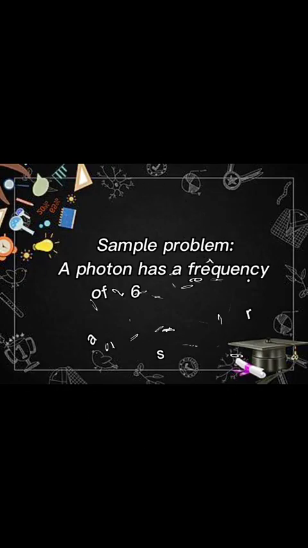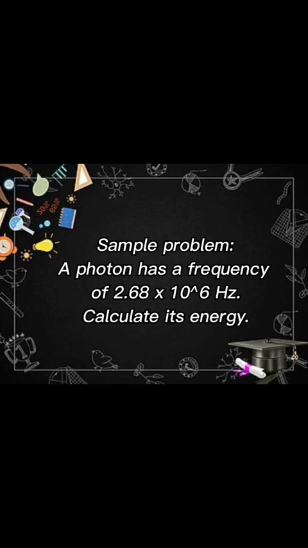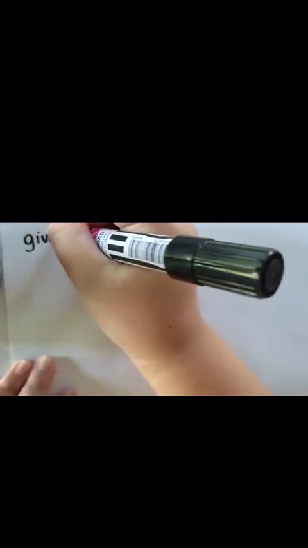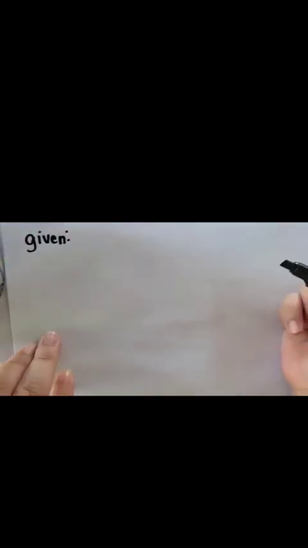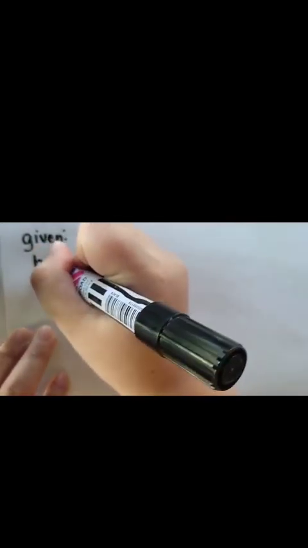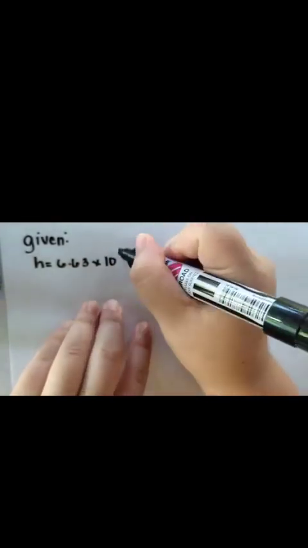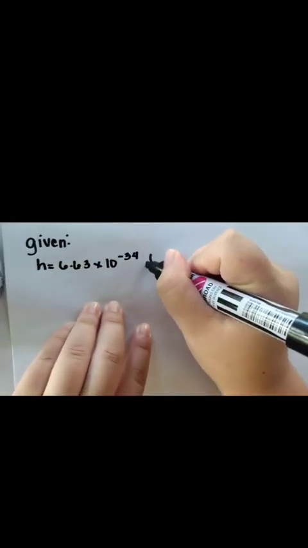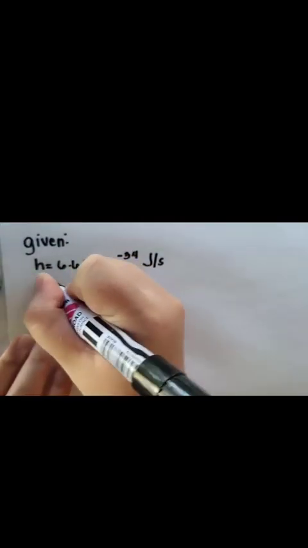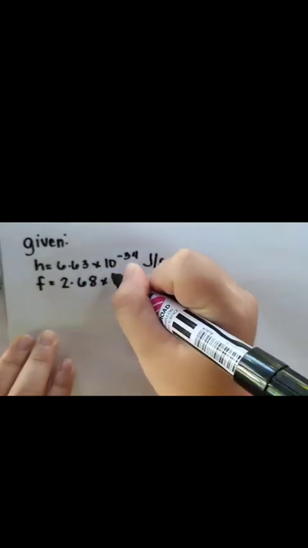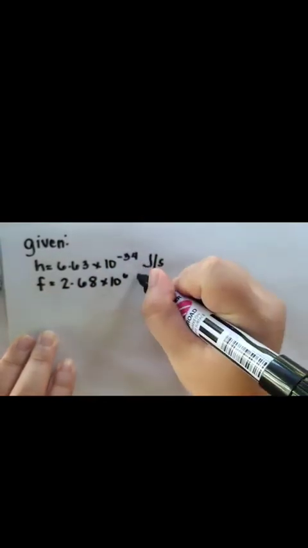So here's the sample problem. A photon has a frequency of 2.68 times 10 raised to 6 Hz. Calculate its energy. So we have here the given from the sample problem. h is equal to 6.63 times 10 raised to negative 34 joules per second, and f is equal to 2.68 times 10 raised to 6 Hertz.